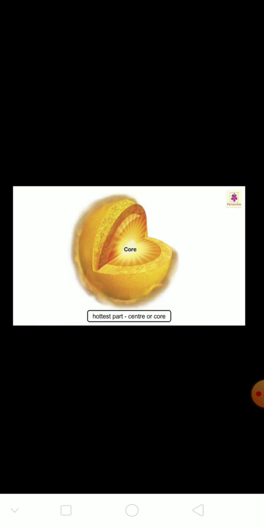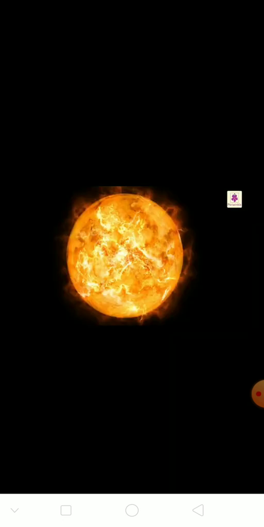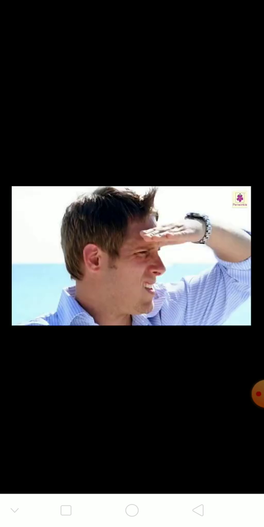See here, the sun's hottest part is inside, at the center, the core. The hottest part of the sun is its core. The gases burn and boil all the time. The light from the gases is so bright that if we look directly at the sun, we will hurt our eyes.